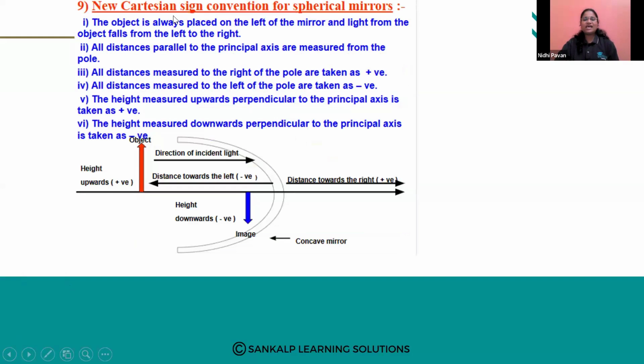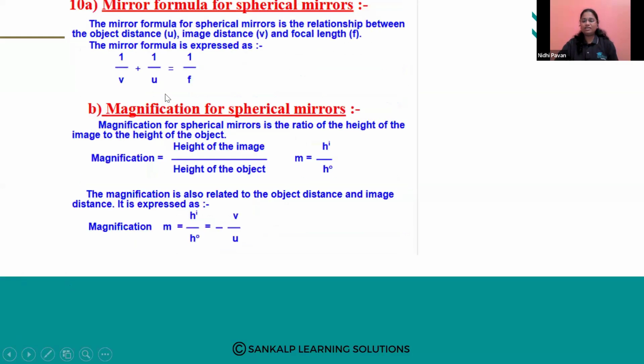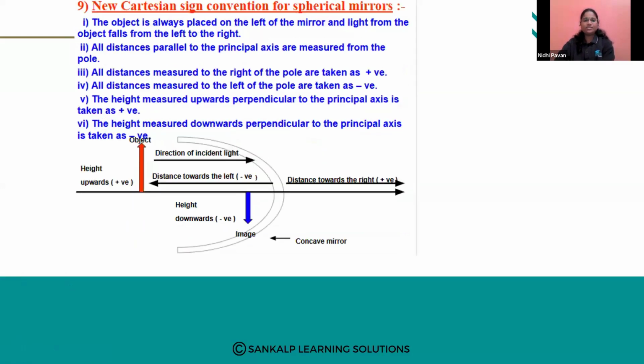Now we have the sign convention of spherical mirrors. This is very, very important while solving the problems. So let us see one by one. It is very easy, don't worry. The object is always placed on the left of the mirror and light from the object falls from the left to the right. Always remember this, whether it is a convex mirror or a concave mirror.